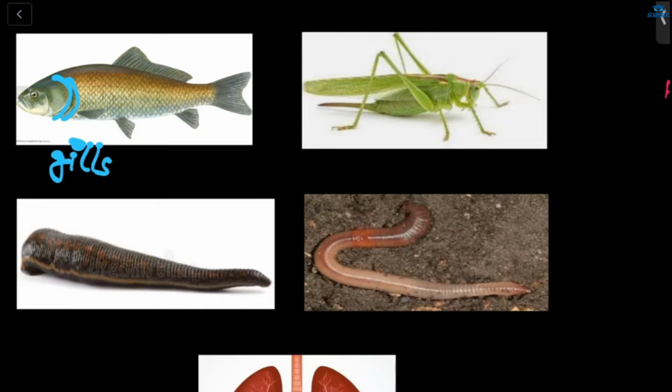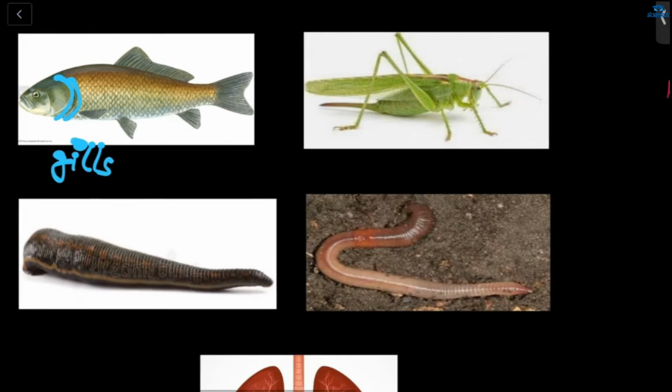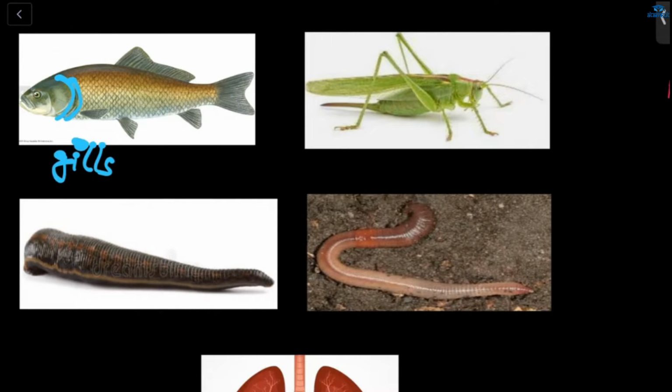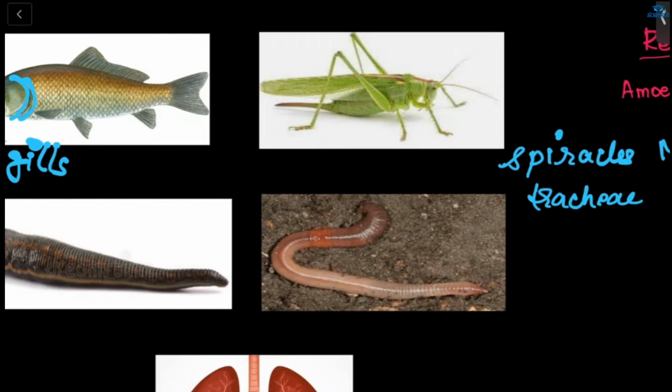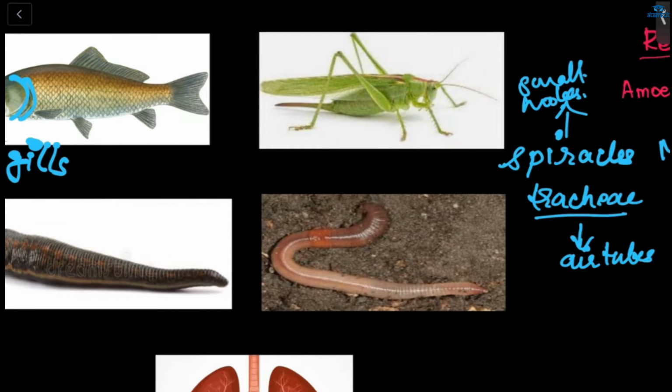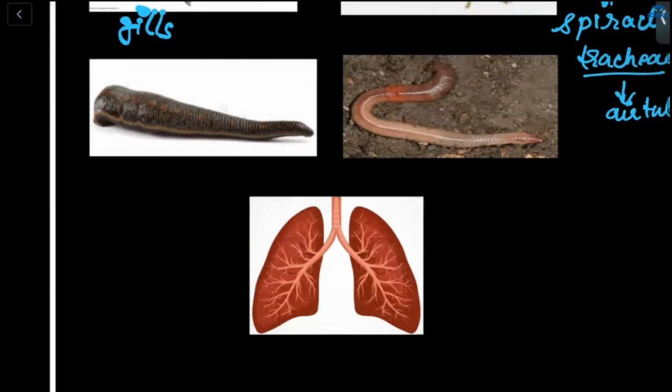For insects like grasshoppers, houseflies, and mosquitoes, they have tiny holes called spiracles, and in cockroaches they have tracheae, small air tubes. What about earthworm?